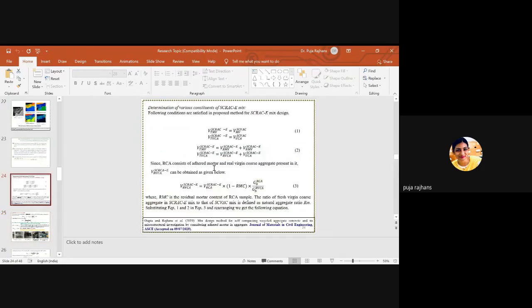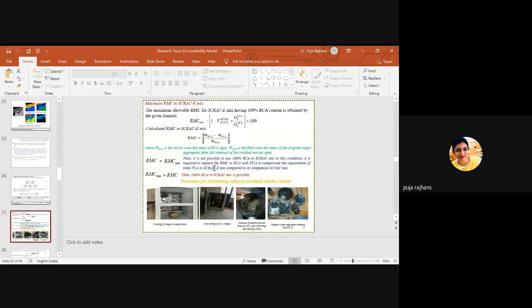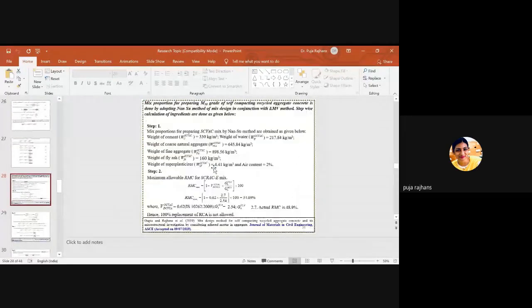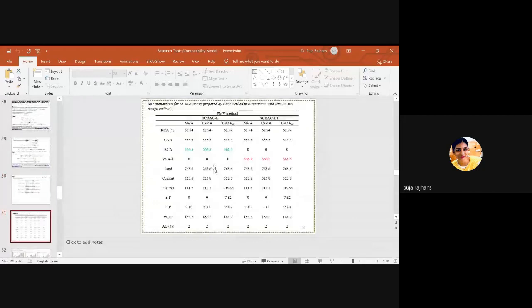Here, this is the calculation for finding out the residual mortar content. This is the procedure for determining the adhered mortar content. Like we have here the freezer, so freezing and thawing is there. 5 cycles of freezing and thawing are used for determining the adhered mortar content. This is all about the methods for determining the adhered mortar content.